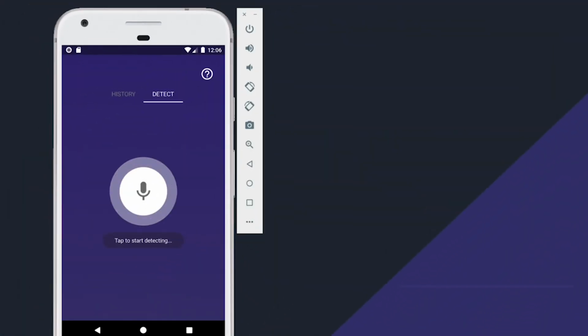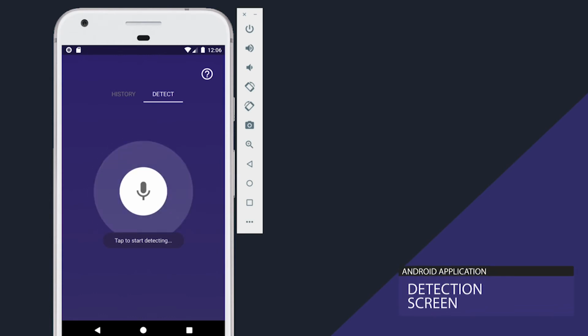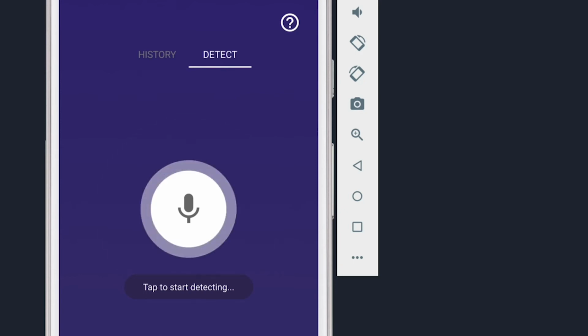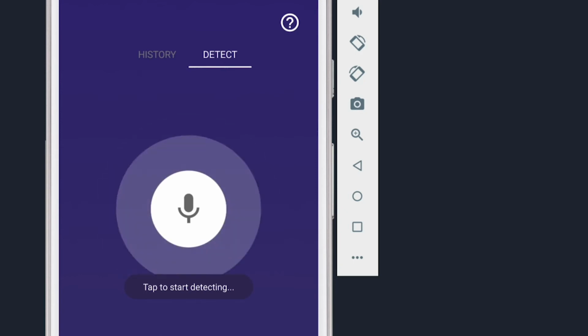The mobile application is designed with simplicity and user-friendliness in mind. The first screen a user would see when the application is launched would be the detection screen shown. This screen is designed to be intuitive, with only one button shown centered in the middle of the entire screen. With only one button and a helper text, "Tap to start detecting", it enables users to know clearly that upon clicking the button, the detection process will be started.